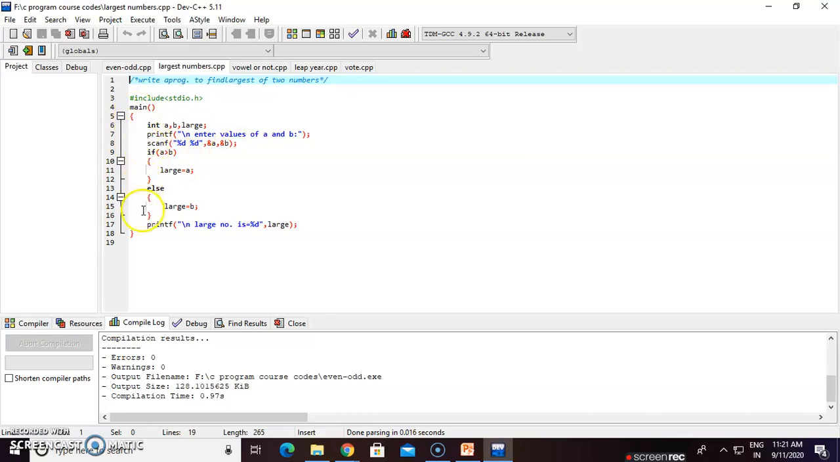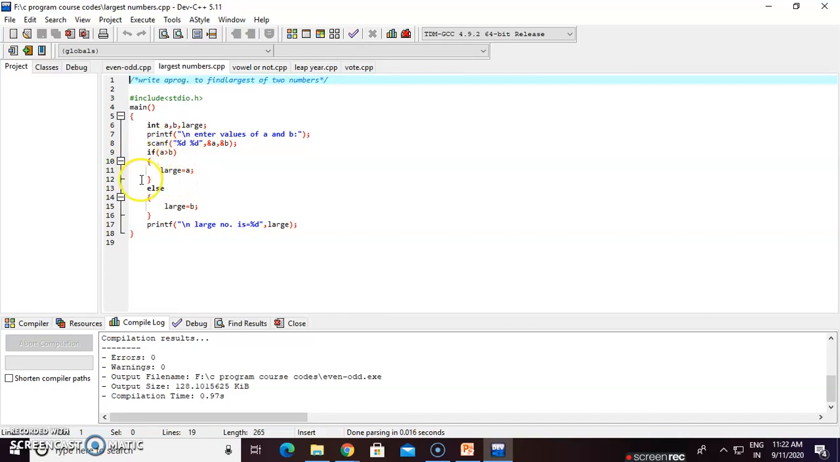That is basically the condition. If a greater than b, means we are checking whether the a value is greater than b. If the a value is greater than b, then obviously a is large. So if this condition is true, go to the if block, and store the a value in the large variable, assigning large the value of a.